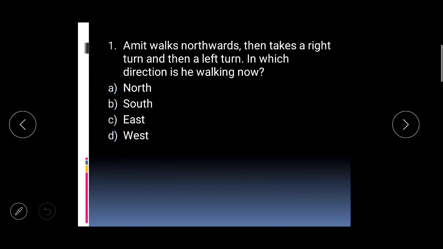The first question is, Amit walks northwards, then takes a right turn and then a left turn. In which direction is he walking now? So, let us start by plotting the directions first. Amit is walking northwards, then takes a right. So, you always place yourself in the direction he is moving. He is moving northwards, so your right is his right.